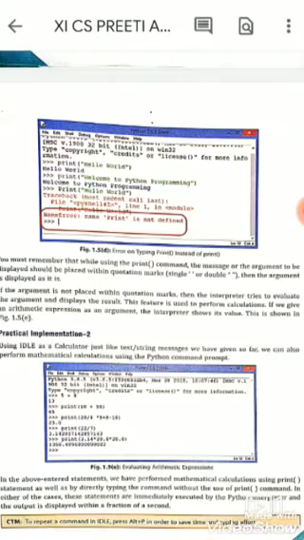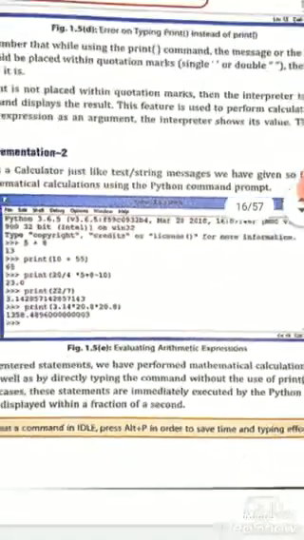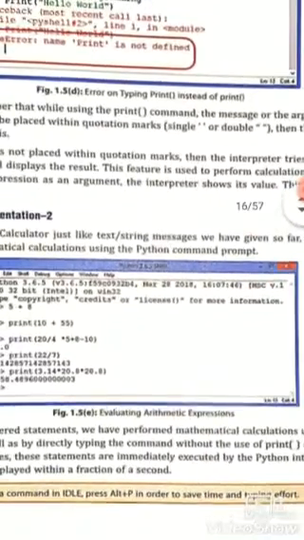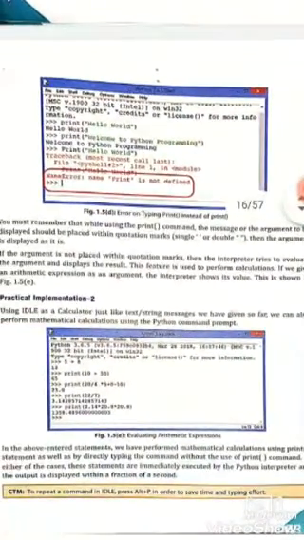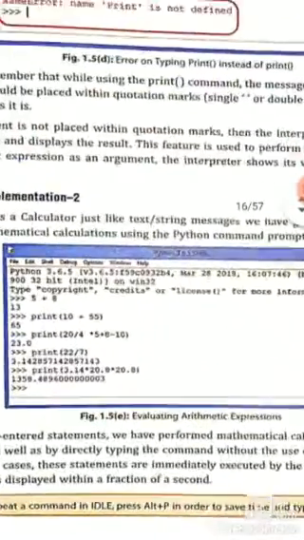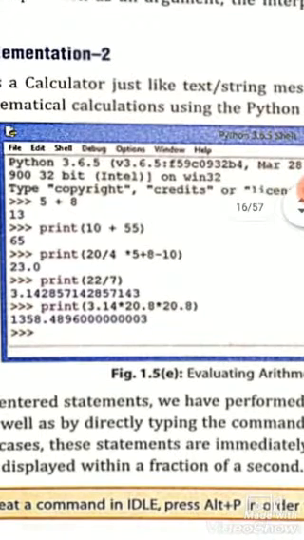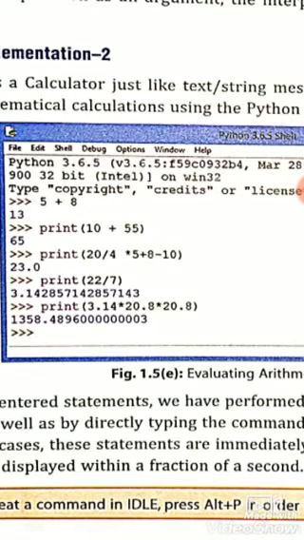Now some practical implementation. Use IDLE as a calculator. Just like the text string messages we have given so far, we can also perform mathematical calculations using Python commands. As I said, we can use the Python shell like a calculator. So here some calculations are given: 5 plus 8 gives 13, and print 10 plus 15, as I showed, 5 multiplied by 9, and so on.